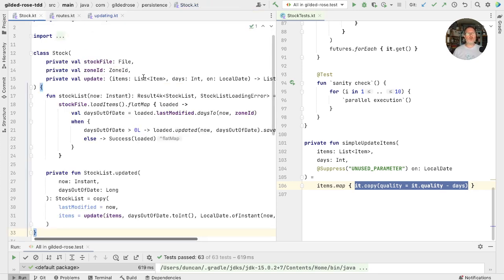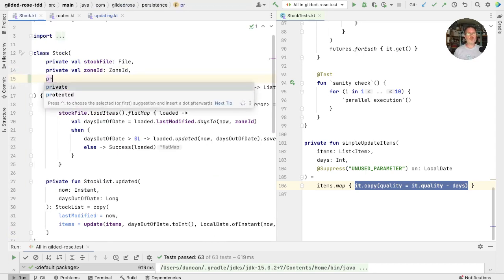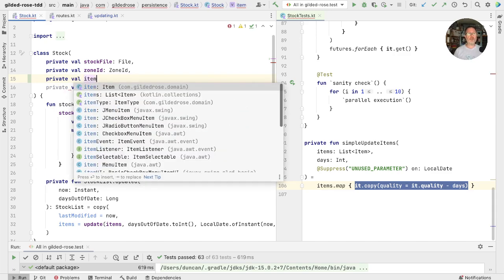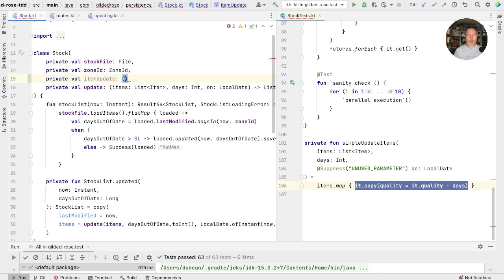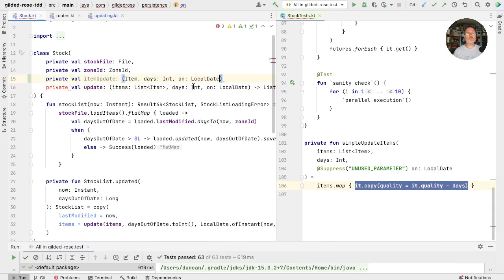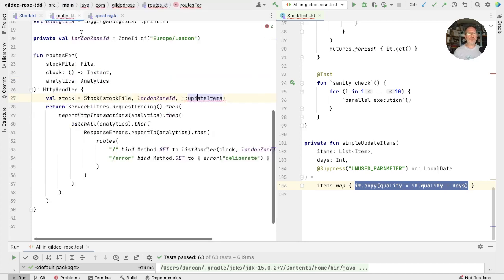What I think we'll do is we'll add another parameter to this. And we'll put it here, and this will be a functional parameter. This will be item update, how you update an individual item. And this will take an item and the same other parameters as this, so the number of days out of date and when it is. And that will return an updated item. Now, in our production code, that should be our item updated by. So let's just pass that in.